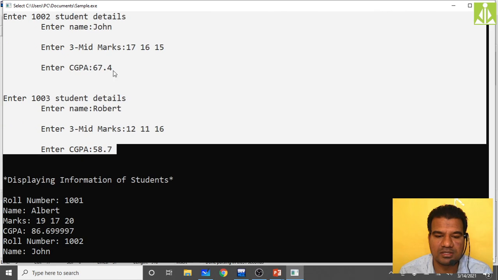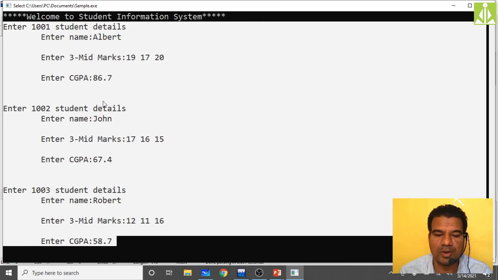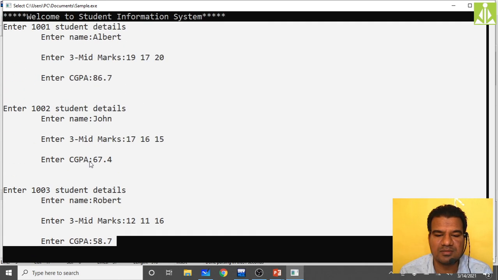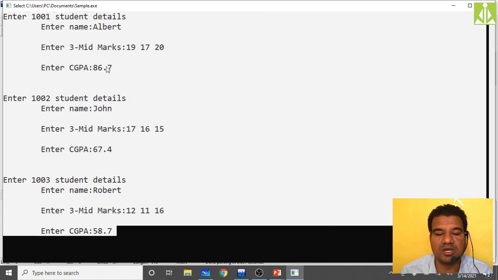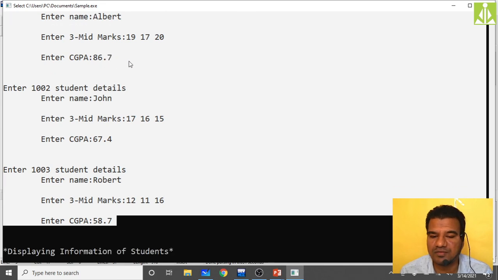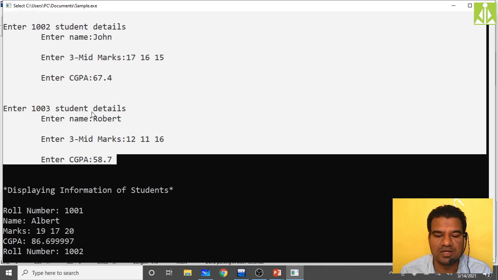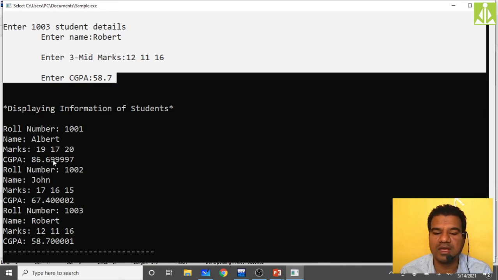See, whatever I have given as input from here to here, three student details. First student name Albert, 19, 17, 20, 86.7. Here we got that one: student roll number is 1001, his name is Albert, 19, 17, 20, and 86.69997. Sometimes whatever decimal precision value we are taking, it will round because some garbage value is going to be in the CGPA. Because we are giving only one digit over here, the rest of the digits it will take from that garbage value. Hopefully you understood. So we are giving only one digit 7, so 86.7, and that 7 it is round figuring as 6.69997.